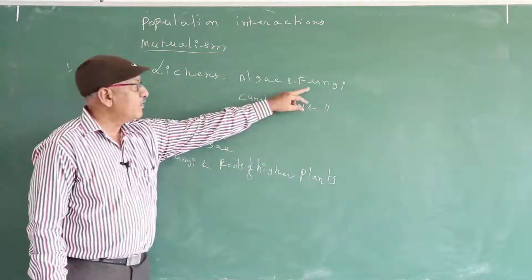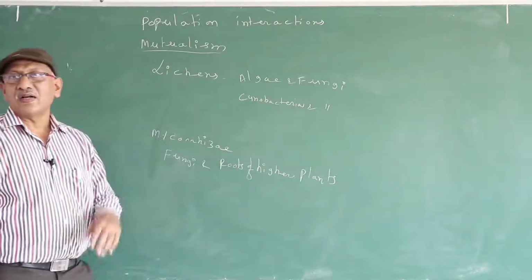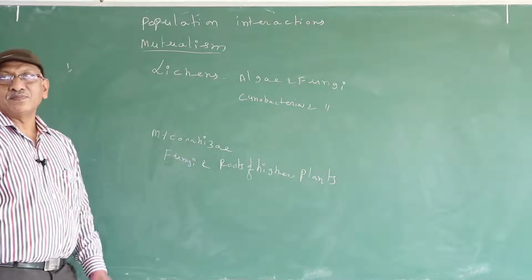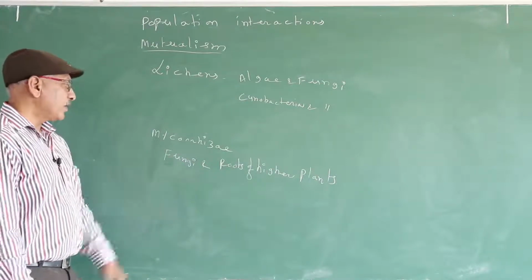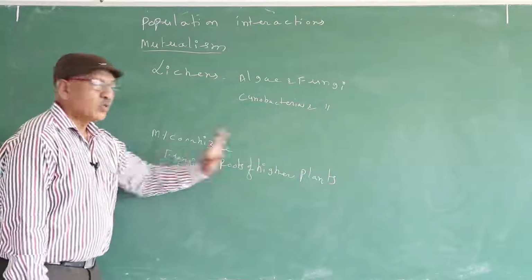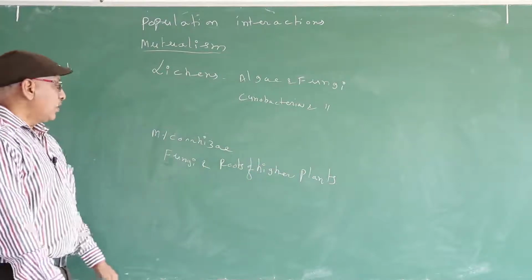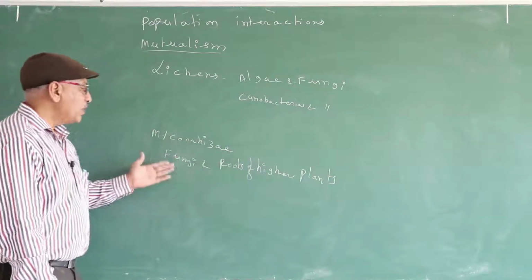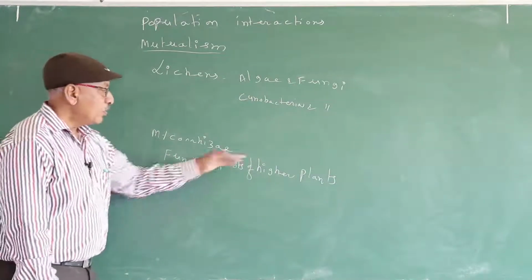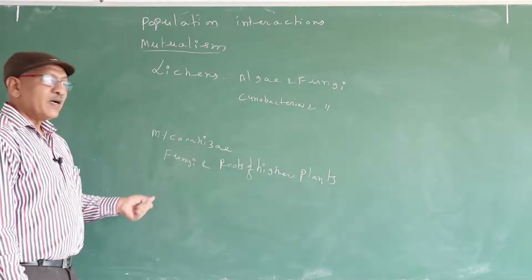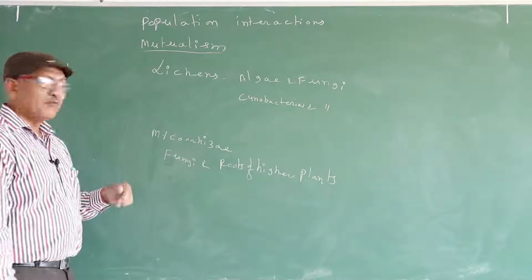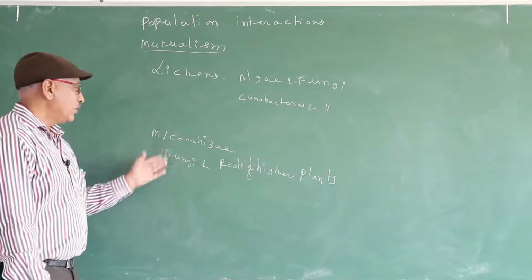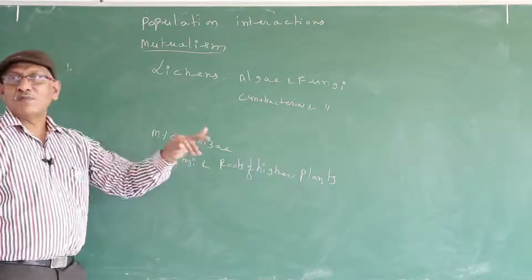Lichen is algae and fungi, or cyanobacteria and fungi. Cyanobacteria are also known as blue-green algae. Mycorrhiza is fungi and roots of higher plants. How is fungi benefited in this association? The higher plants provide food to fungi. How are higher plants benefited? Fungi collect the nutrients from the soil and transport them to higher plants. So, in this manner, both are benefited.